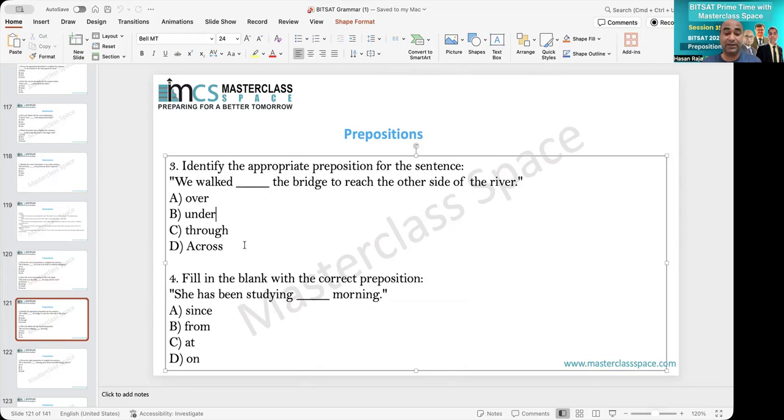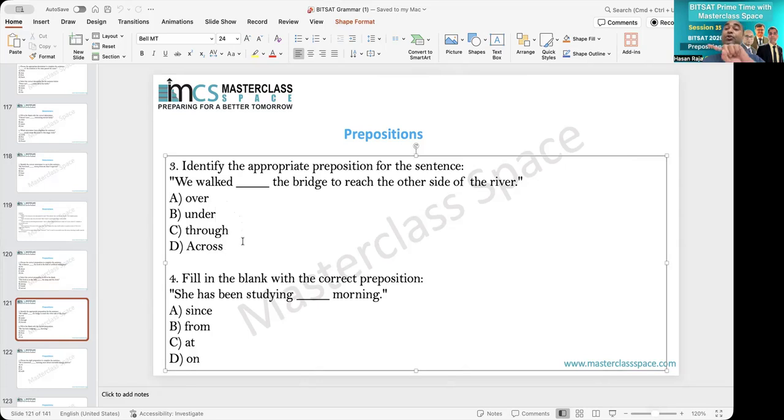Why not over, under and across? Over is fine, but mainly over means the other side. So you go over means you jump, you cross, you jump that side. But because you are walking, and walking means you are going from the middle of it, therefore through, not over. Over means jumping to the other side, and therefore over is out. Under, you know that it's below. So you are walking under the bridge? That has no sense actually. Therefore B cannot be the answer.